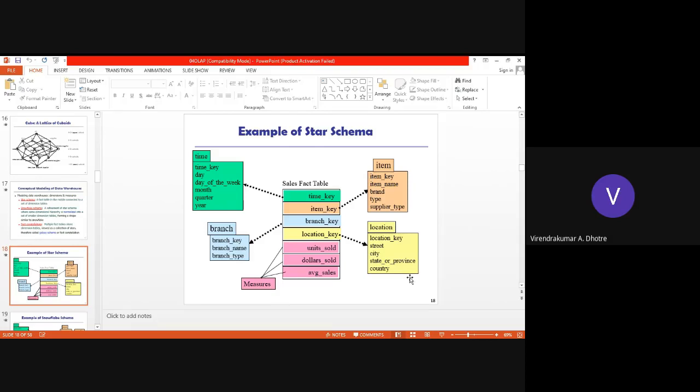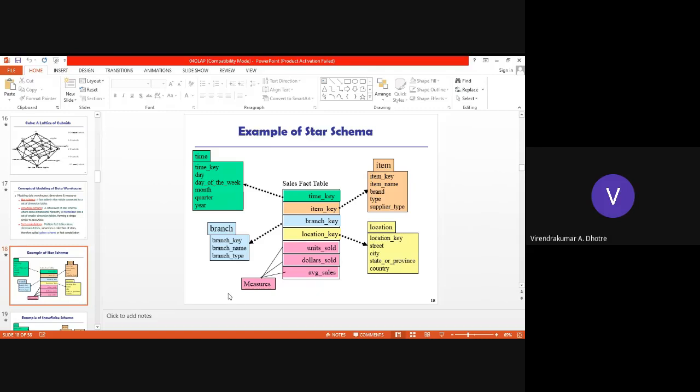Okay. So we'll continue. This is how we are representing star schema. There is a dimension table and a fact table. The sales fact table has time key, item key. We are taking different dimensions, time, item, along with the key; that is a fact table. So we are saying the sales fact table contains time, item, branch, location, units, dollars, and average. So all will have measures and dimensions, along with the key.